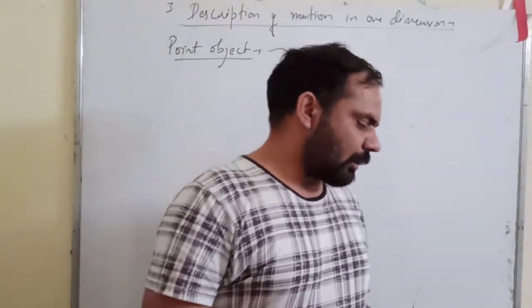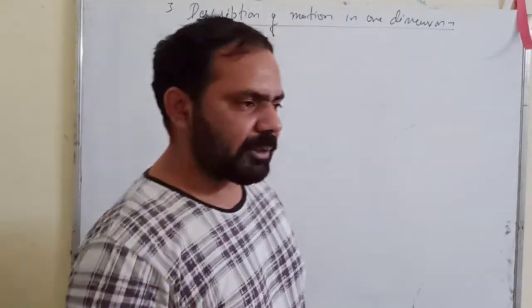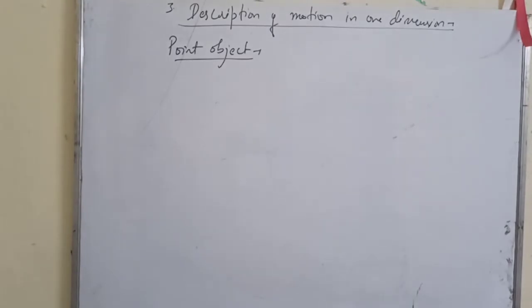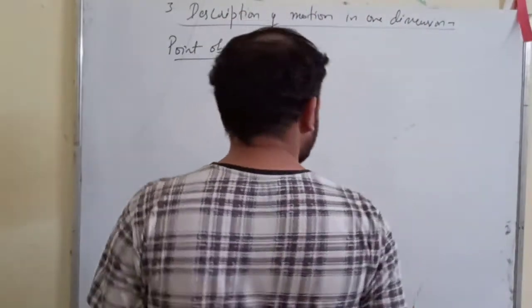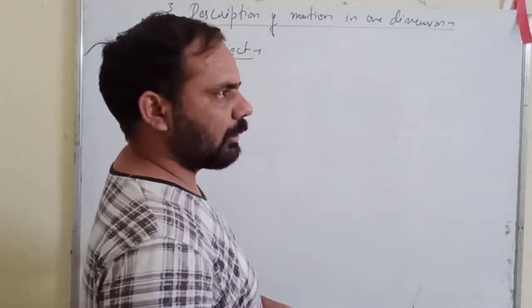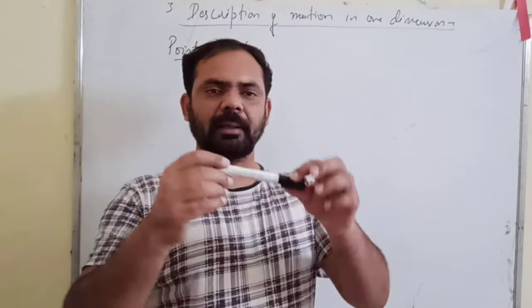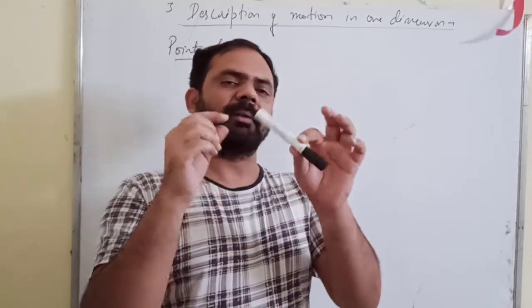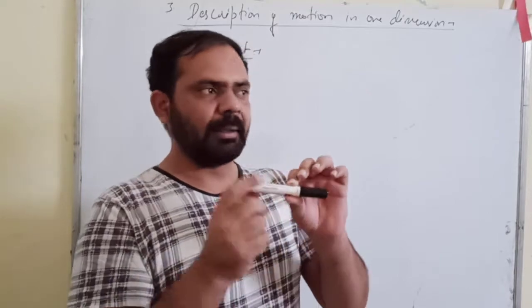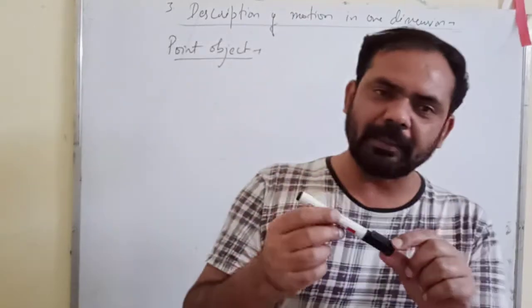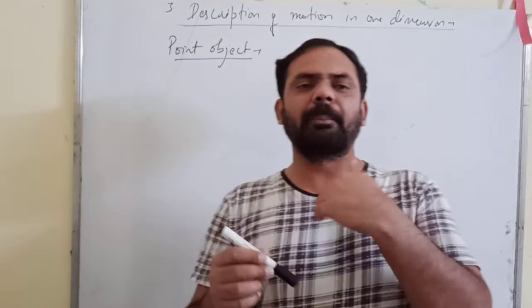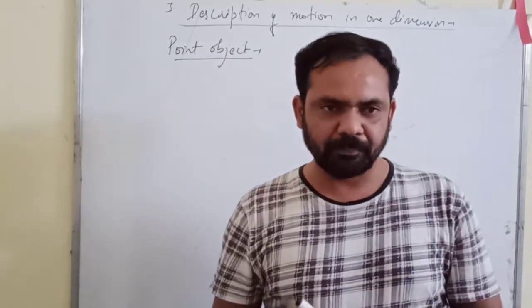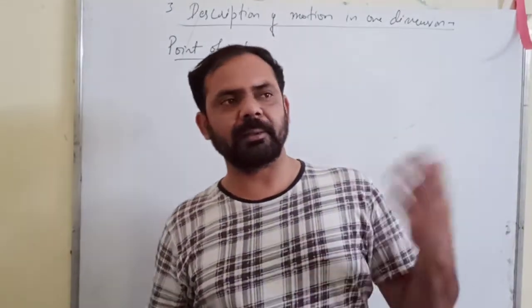I can give you an example. Suppose this pen has some length. It is not a point object; you cannot represent this pen with a point. But this pen is a point object when compared to the size of the Himalaya range.